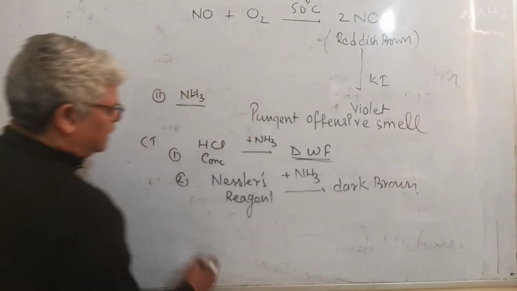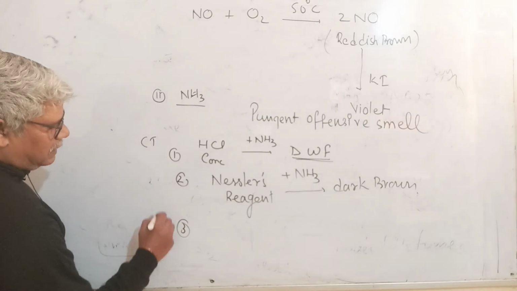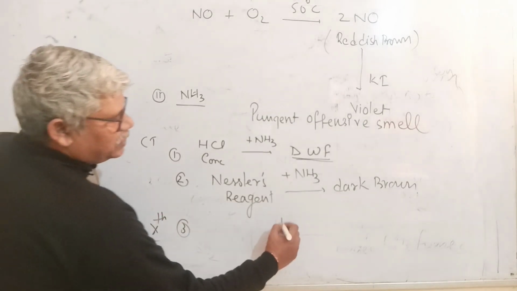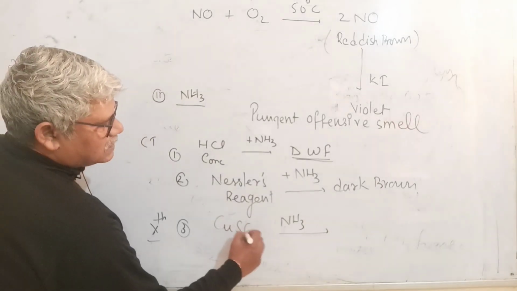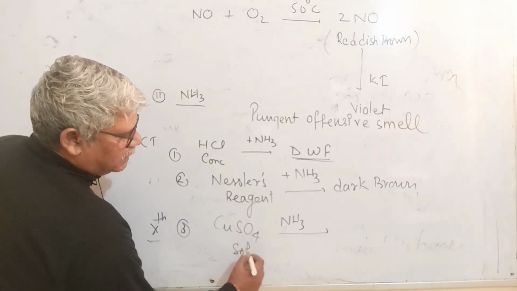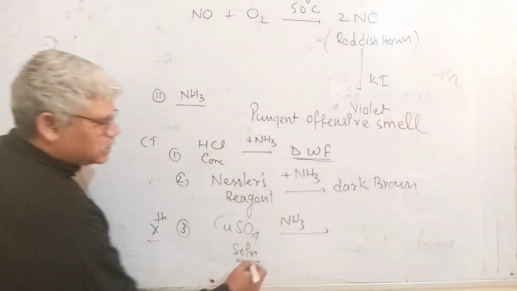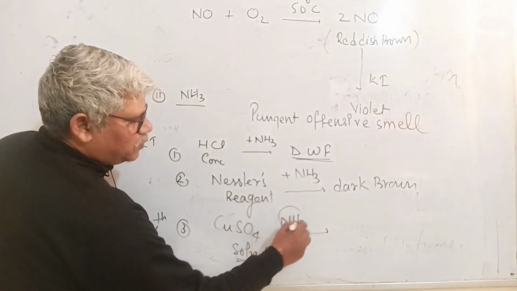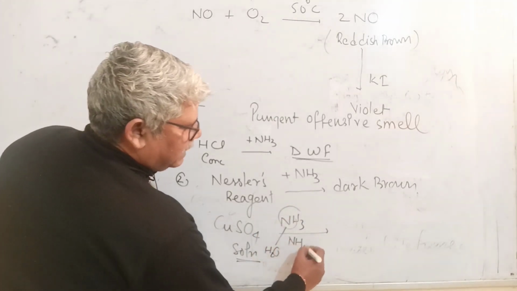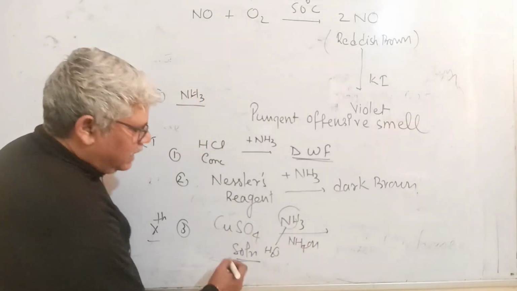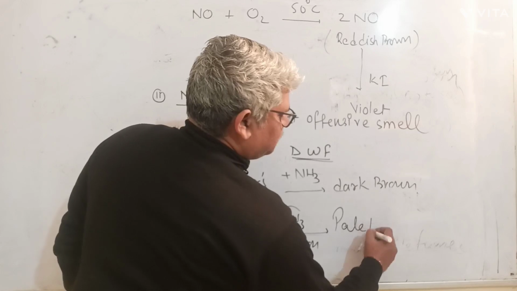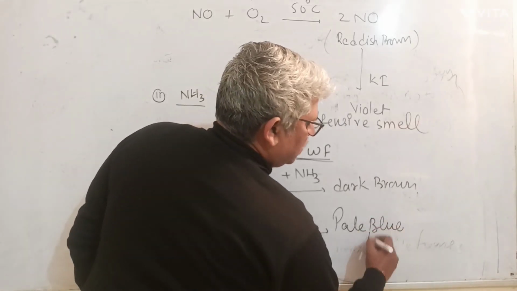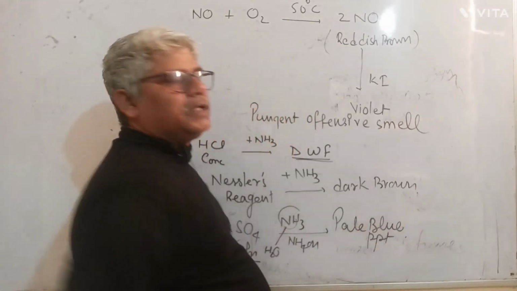And this is for class 10 students. Properly underline this. If ammonia is passed over copper sulfate solution, underline the term solution, because solution has water and ammonia will convert to ammonium hydroxide. A pale blue precipitate is formed.